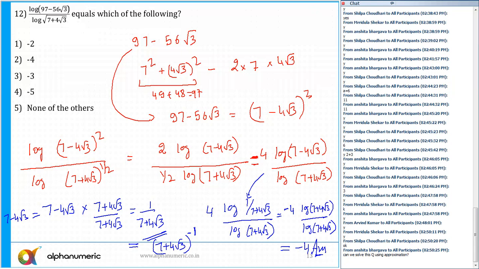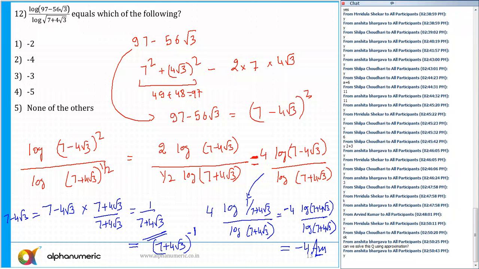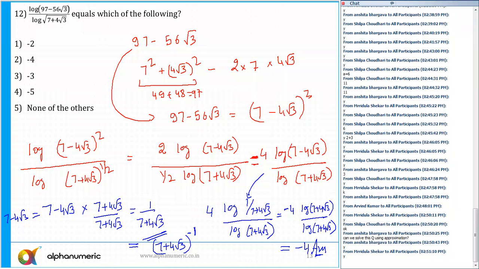Approximation. Ansita, approximation, how can we do it by approximation here? You can say that root 3 is approximately 1.732, isn't it? Yes, maybe you can do that. All right. Maybe that might be possible, by taking 4 root 3 as something like that. So is that clear? Can we move to the next question now? All of you, please tell me. Okay. So this we can say medium to difficult.